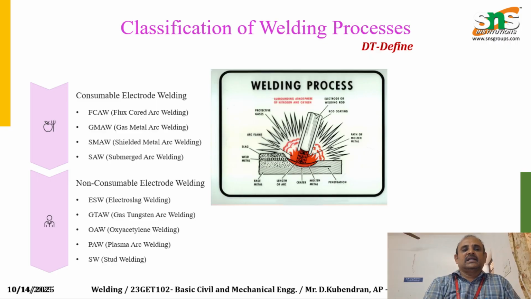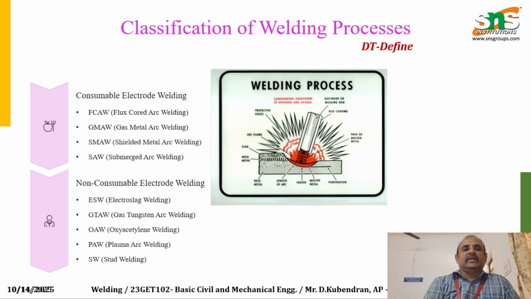Arc welding uses an electric arc between an electrode and the workpiece to melt metals. Gas welding uses flames produced by burning a gas to melt the metal for joining. Resistance welding joins metals by applying pressure and passing electric current through them to generate heat at the joint.